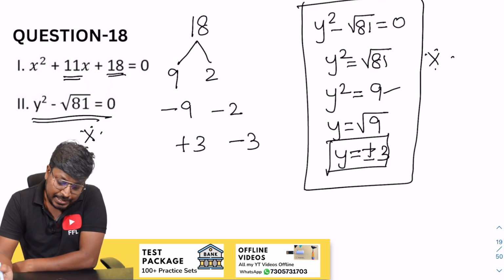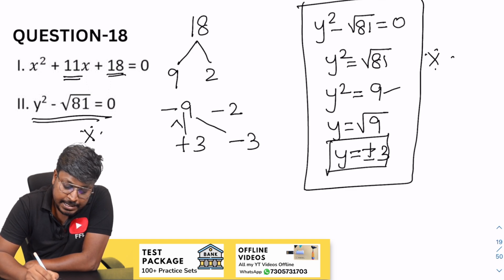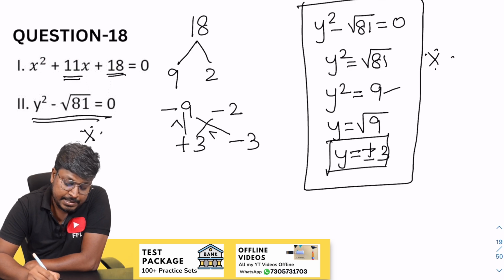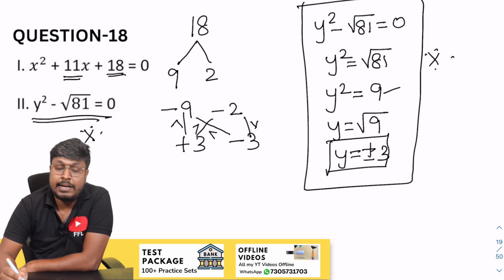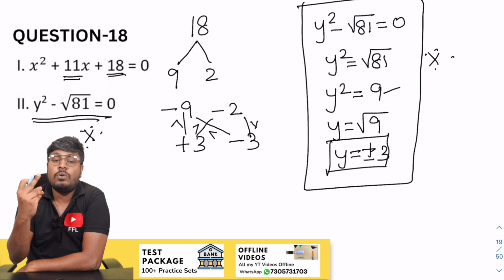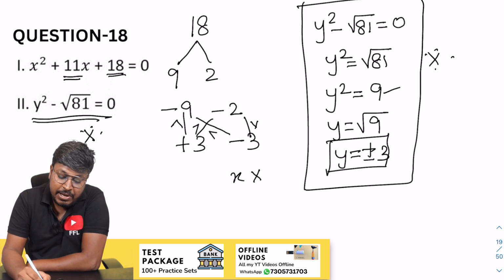Understood? So now the comparison part. 9 and 3, x is greater than. Minus 9 and minus 3, x is greater than. Minus 2 and plus 3, y is greater than. Minus 2 and minus 3, x is greater than. Just see, for 3 values y is greater than, but for 1 value x is greater than. So definitely the answer, relationship cannot be established.